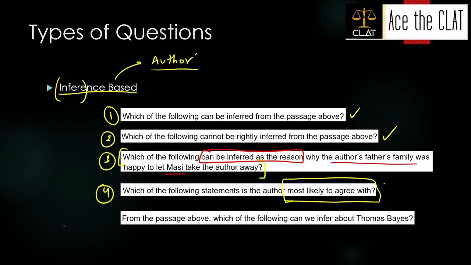The author has said some things, and from that we can infer what he would agree with. And the last type which I could find was: which of the following can we infer about Thomas Bayes? So the author must have said something about Thomas Bayes, and we need to identify his personality type or whatever the options are.